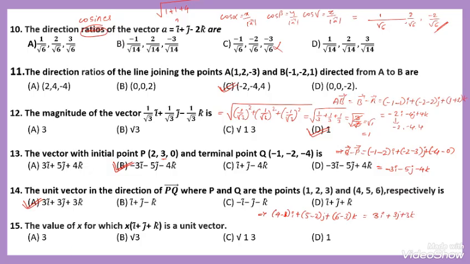The value of x for which x of i plus j plus k is a unit vector. Unit vector means the magnitude should be 1. While taking the unit vector, the magnitude will be 1. Here x is 1. The option number D is correct.